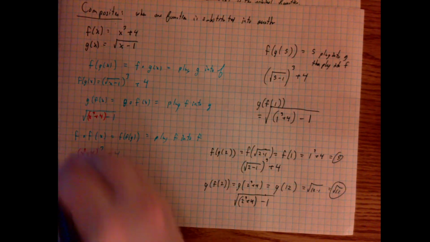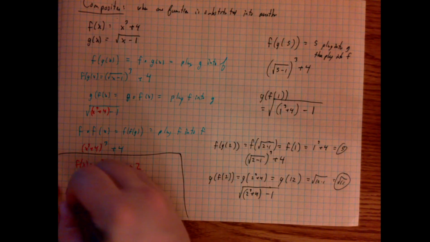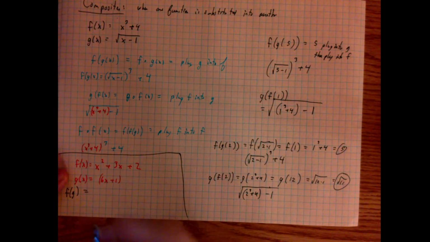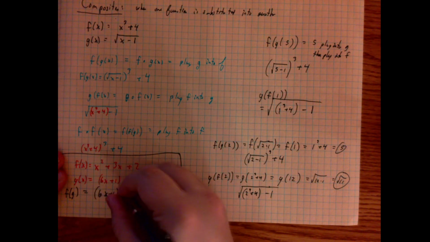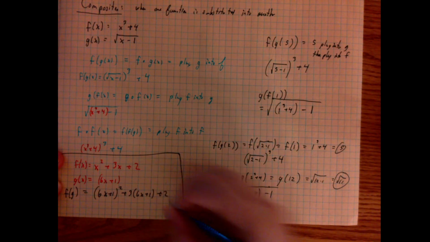If I want to determine what f of g is, I just take my f function, and everywhere there used to be an x, I plug in g. So that'd be 6x plus 1 squared plus 3 times 6x plus 1, plus 2.